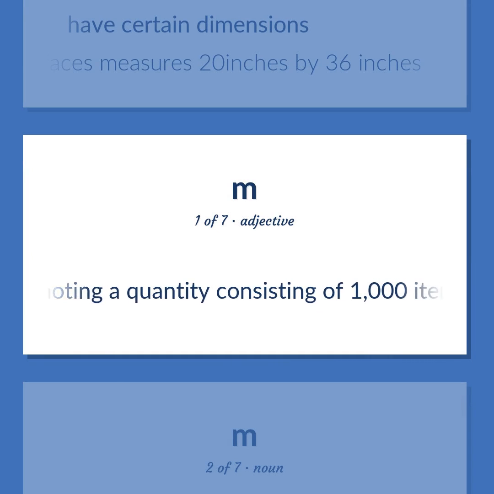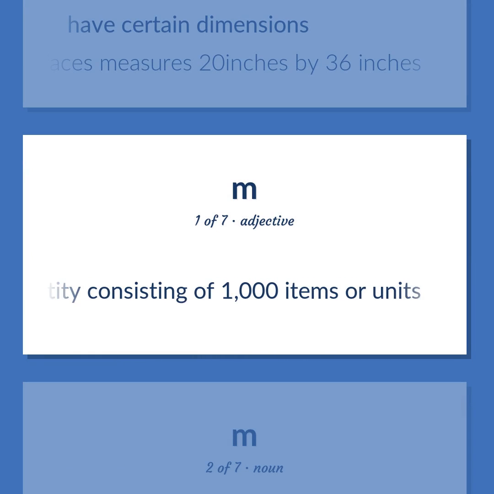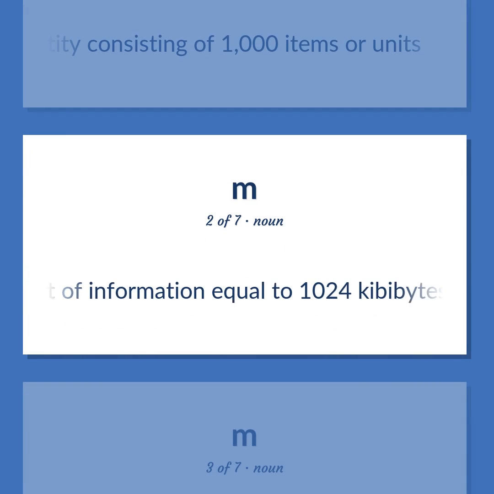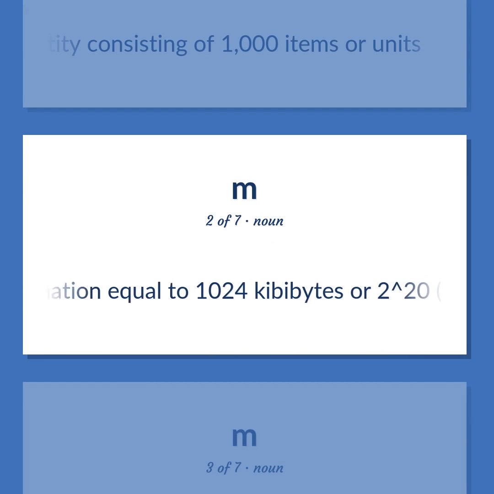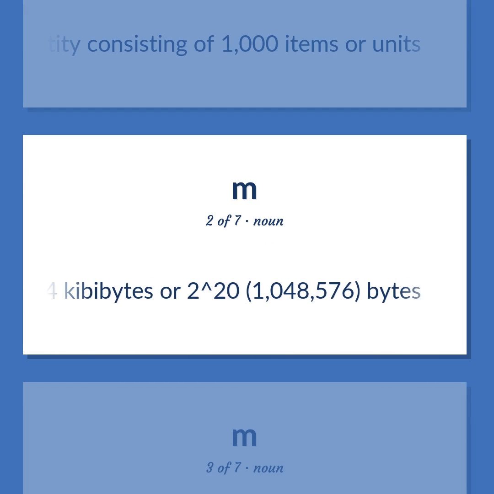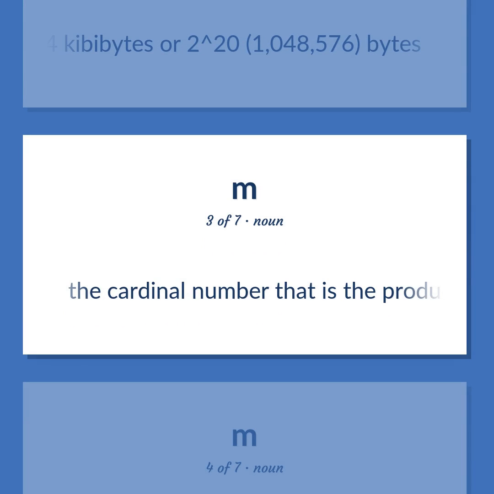Denoting a quantity consisting of 1,000 items or units. A unit of information equal to 1024 kibibytes or 2 to the power of 20, 1,048,576 bytes. The cardinal number that is the product of 10 and 100.